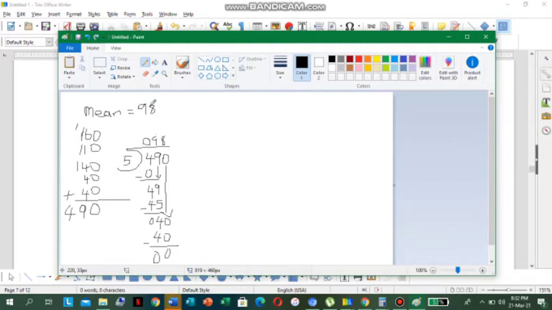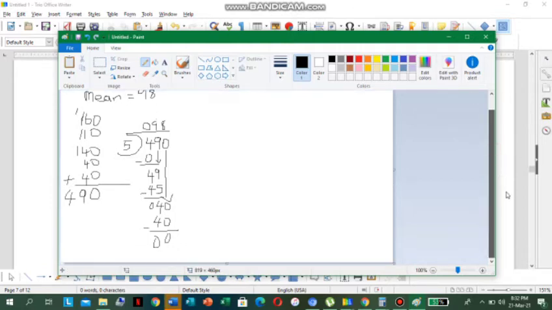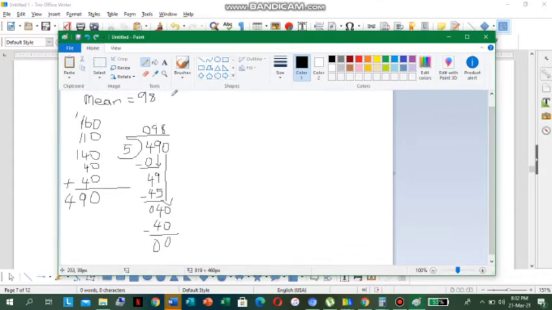All right. So we find the mean, the average, for driver 1. We want to find the mode next. All right, good.